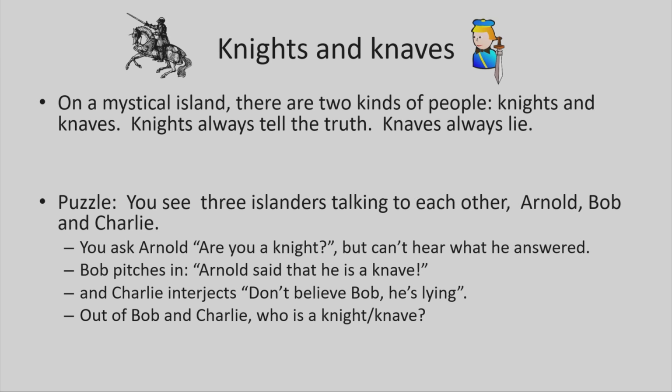You ask Arnold, are you a knight? But you can't hear what he answered. Actually, that's kind of not a good question to ask somebody from the island, as you'll see. But suppose you did. But then something more informative happens. Bob pitches in. Arnold said he's a knave. And Charlie says, oh, don't believe Bob, he's lying.